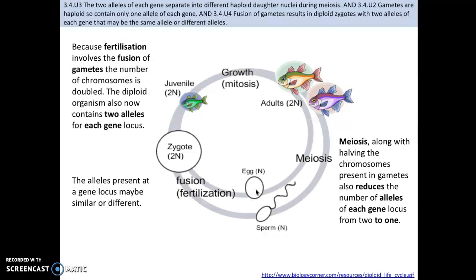So that diploid organism now has 2 alleles for each gene. The alleles are present at a gene locus, can be the same, but they can also be different. Now, they're not going to be exactly the same because of a couple of mutations, but it may not change anything about the protein. Now, meiosis, remember, along with having the chromosomes present in the gametes, also reduces the number of alleles in each gene locus from 2 down to 1. This is important because this influences how that information is going to be inherited. All right?